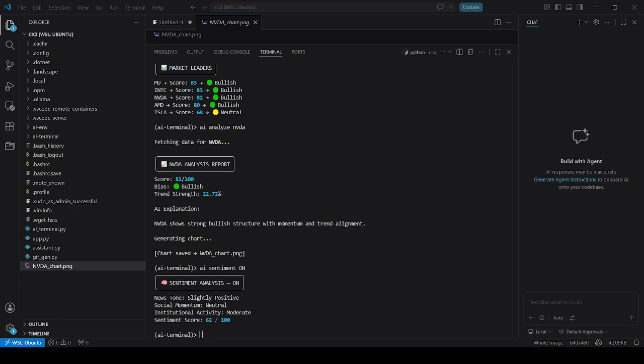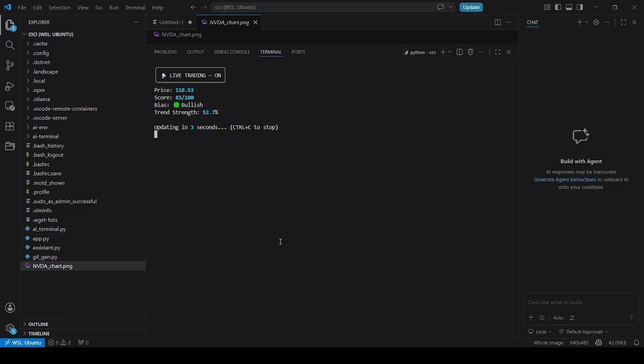After that, I would also want to see some live status. So I would do AI stream on. So this gives us live data of the price, the score, the bias, trend strength, and it's updating every 3 seconds. So if you want more than one, you can also add it, whatever stocks that you have in your positions, and then you can see the live data here, and then you can trade accordingly.